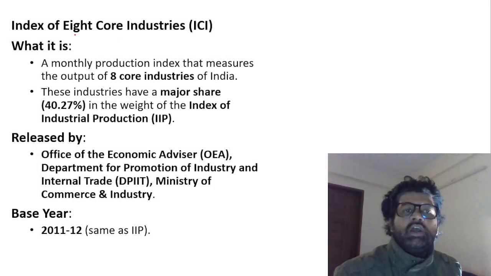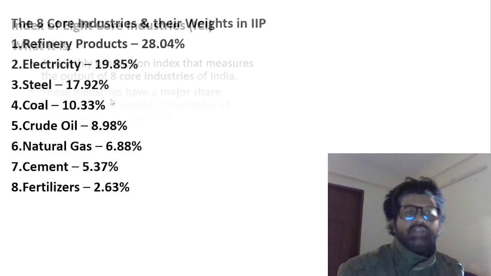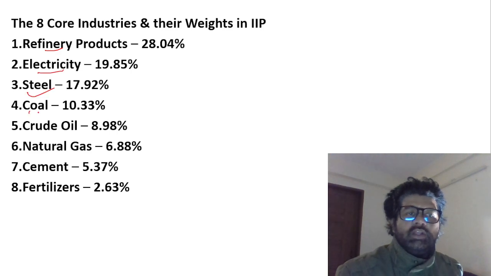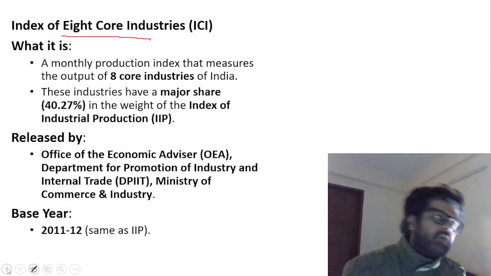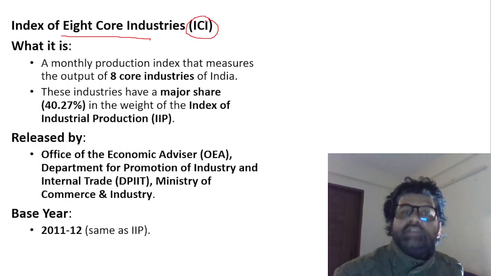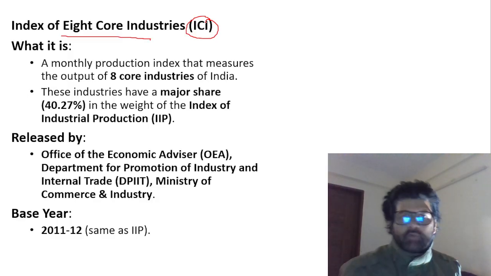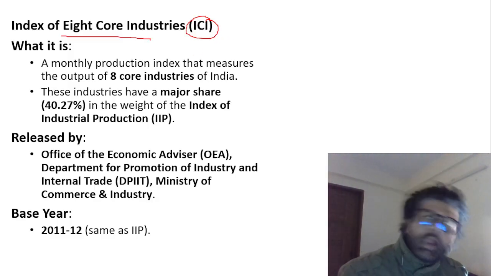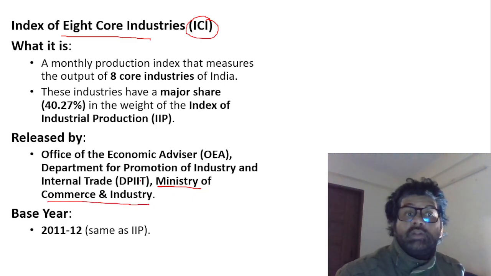As the name suggests, ICI is focused on the 8 core industries. And what are those 8 core industries? Refinery, electricity, steel, coal, crude oil, natural gas, cement, and fertilizer. So basically, you can say that ICI is a kind of a subset of IIP. IIP also uses the data of ICI. Unlike IIP, which is published by MOSPI, this report is published by Ministry of Commerce and Industry. So remember the difference here.